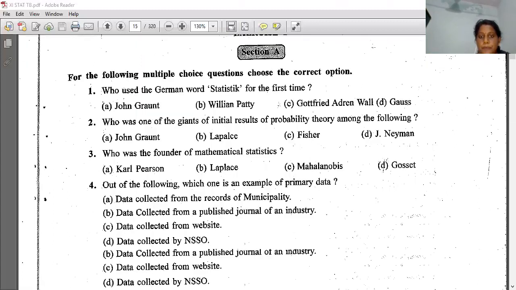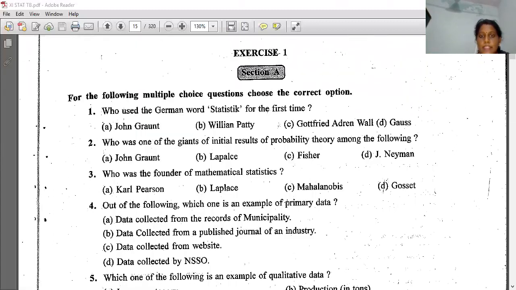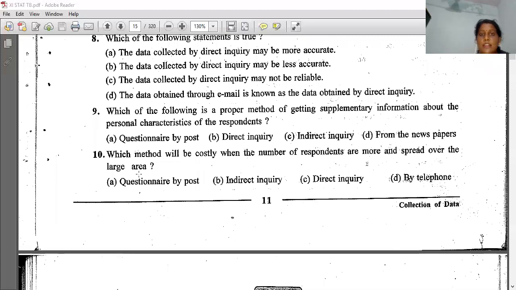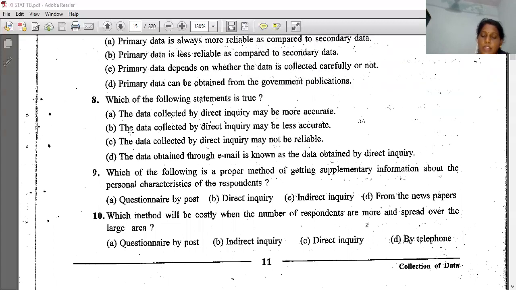Now this is your exercise section A, and in this section 10 questions are there, and I will be asking one more question from this section A only. If I ask anything other than this MCQ section A, I will let you know where I am asking the question from.